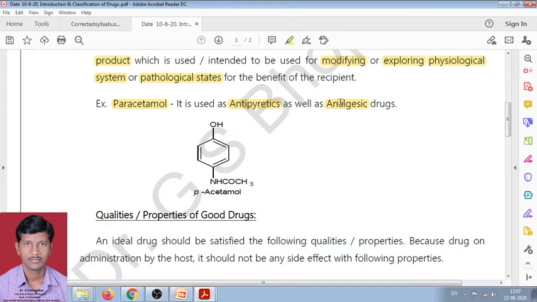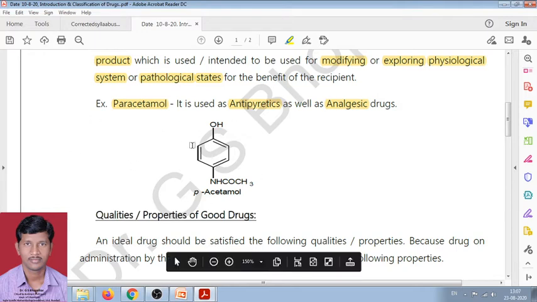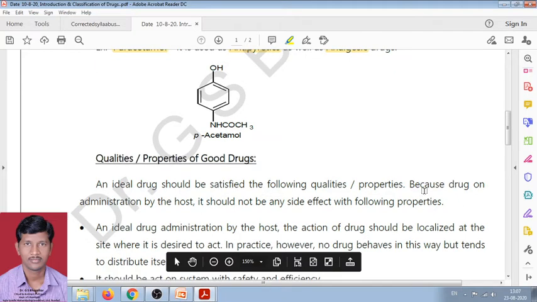Antipyretic means which reduces the temperature of a feverish patient, and analgesic means which reduces the body pain, or the patient gets relief from the pain. That's why paracetamol is the familiar example of a drug.